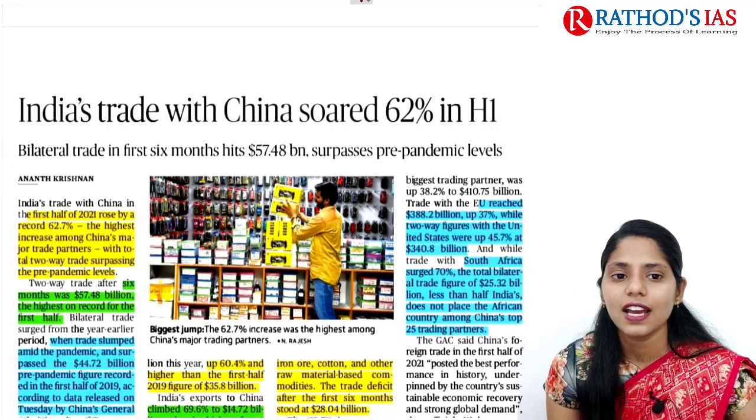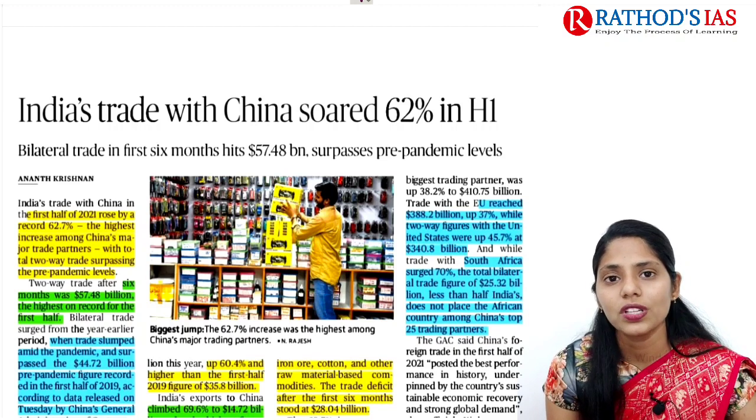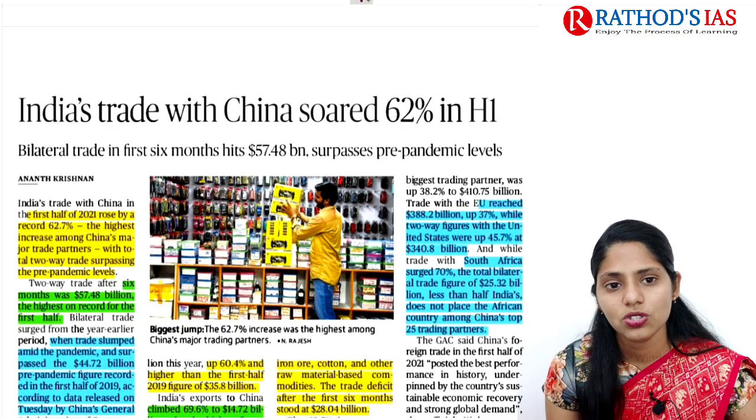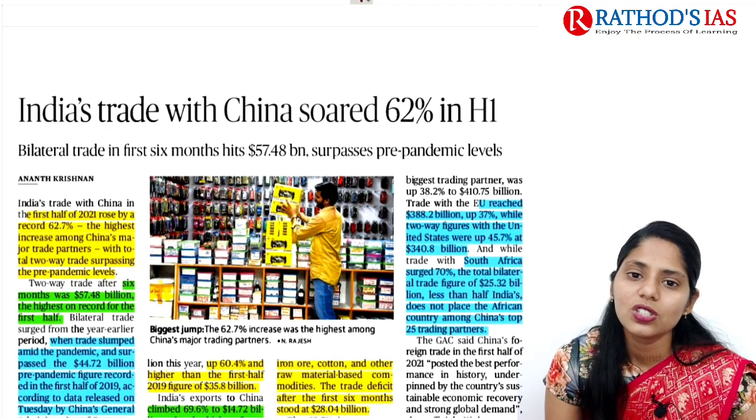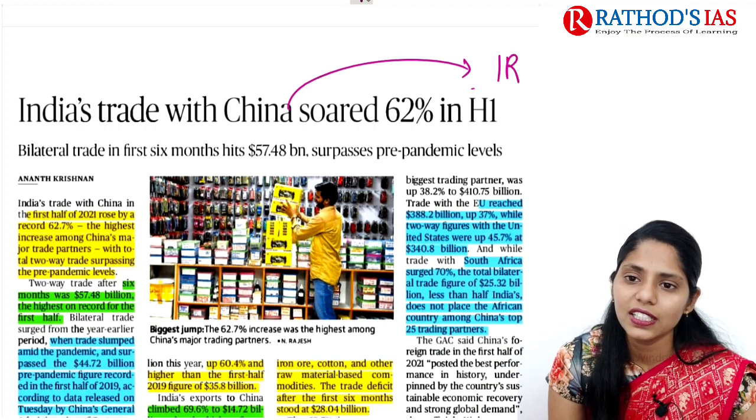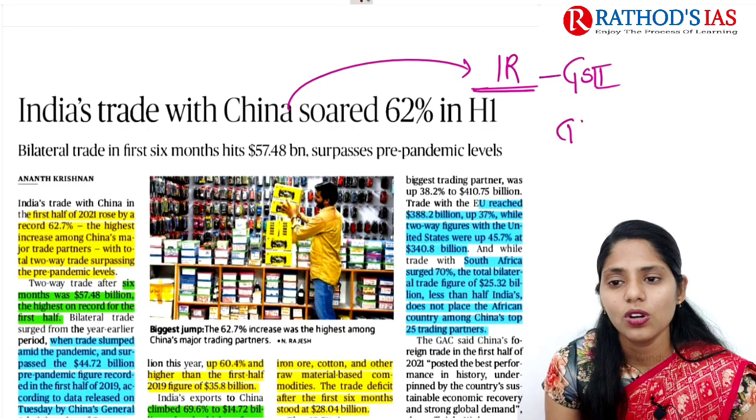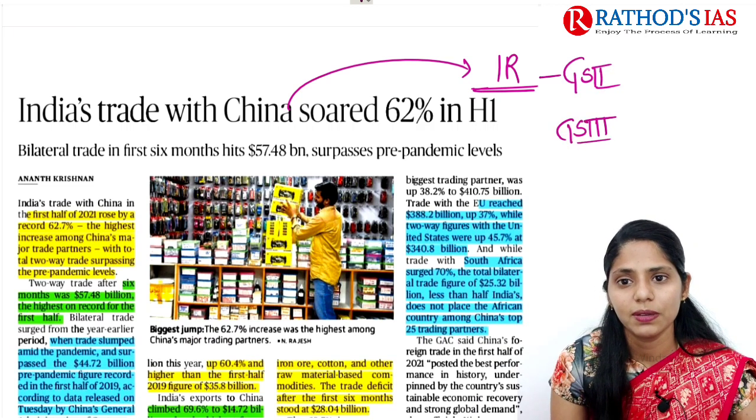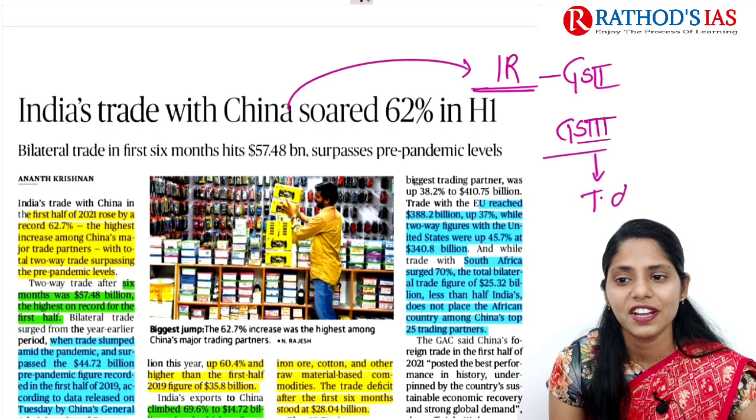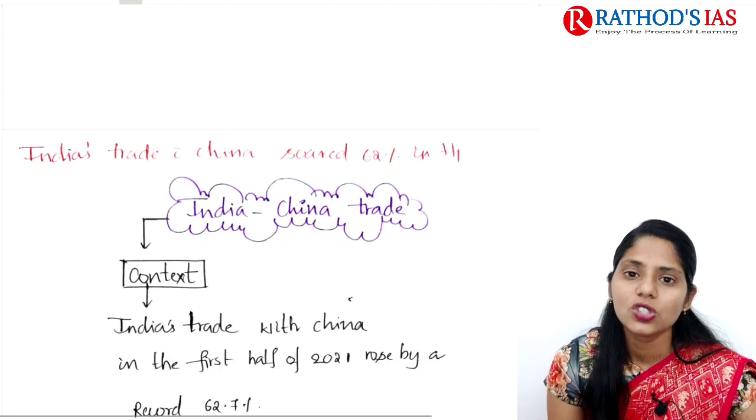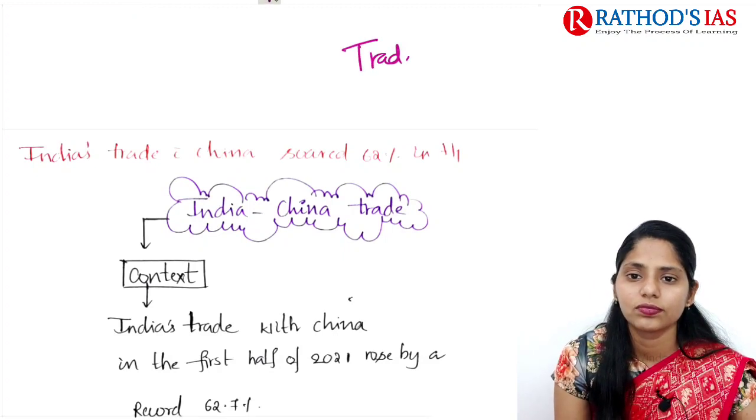Title says India's trade with China soared 62%. So this article is mainly talking about trade between India and China. This article will be important regarding international relations, which mainly comes under GS paper 2, and also GS paper 3 under economy, because it is mainly talking about trade deficit.